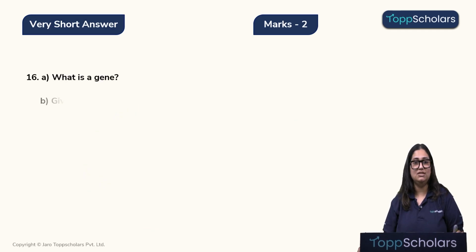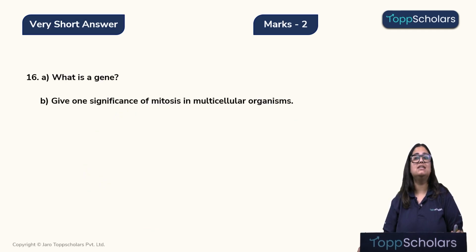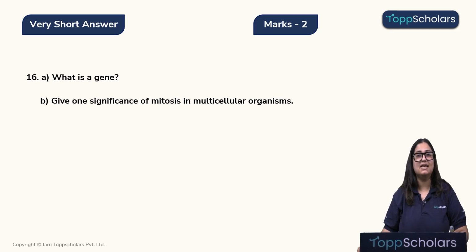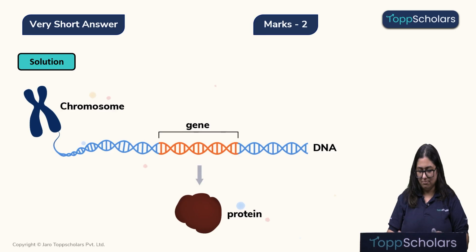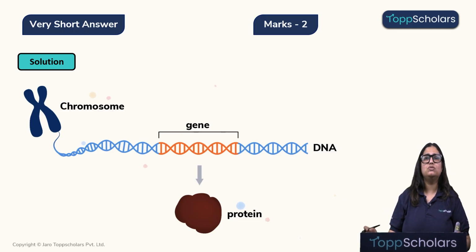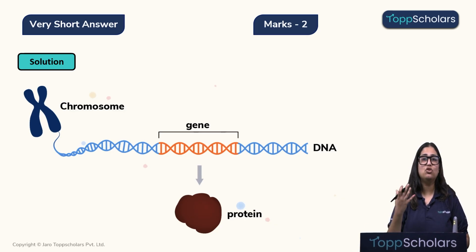What is a gene? Give 1 significance of mitosis in multicellular organisms. Let's look at the solution, children. A gene is a specific segment of DNA. So we can see this whole blue DNA which is running, right? This DNA has lots of information which will give rise to a specific characteristic of your body. In simple words, your DNA has information about how your face will be.